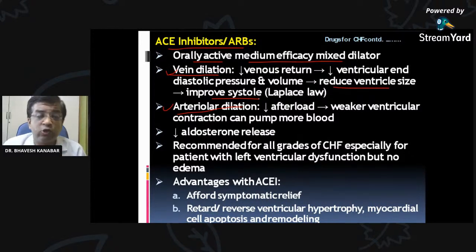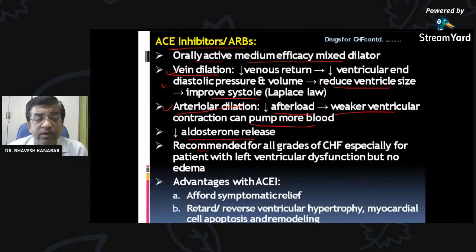So how is it useful in CHF? Because of the arterial dilatation, there will be decrease in afterload. Because of venodilatation, there is decrease in preload. So even weaker ventricular contraction can pump more blood. We know that in CHF, pumping action has failed. So even weak ventricular contraction, because of the decrease in afterload, can pump more blood effectively. So it is useful. It decreases aldosterone release also.